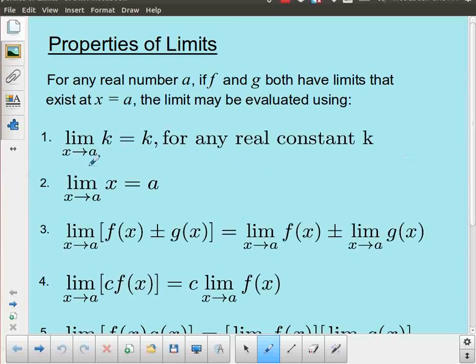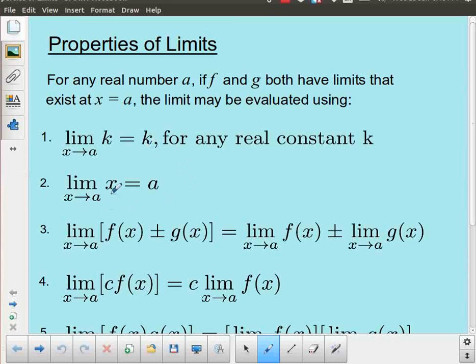The first of them is that if we take the limit as x approaches a of a constant, here k is some constant, any real constant, taking the limit doesn't change it. The whole idea of a constant is that it remains constant. So regardless of what x value I choose, so long as our value of a is somewhere on the domain, and for a constant, the domain is everywhere, that's just going to stay constant.